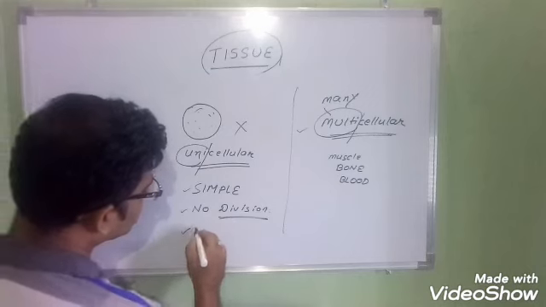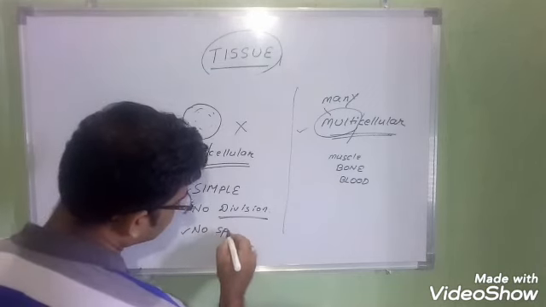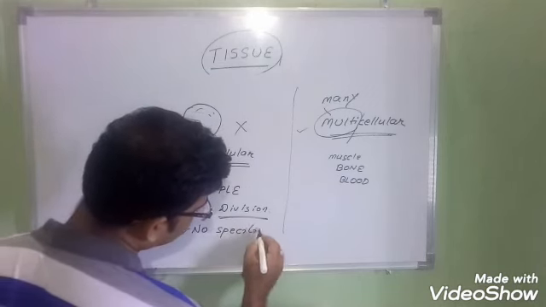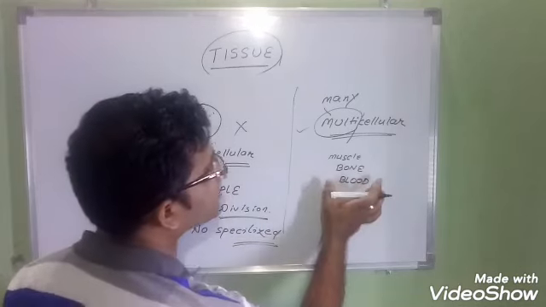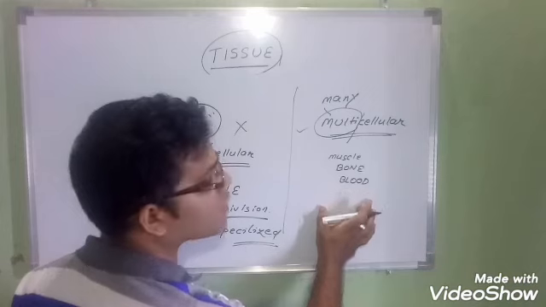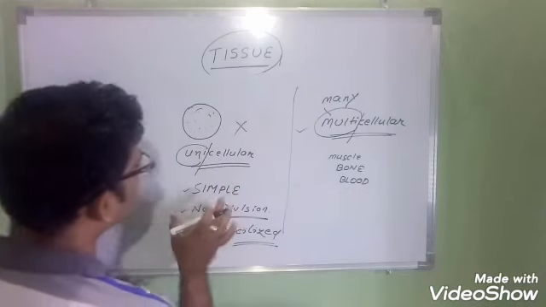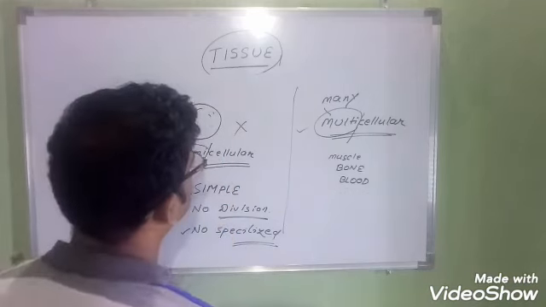There is no division. No specialized tissue is there. No specialized cell is found there. Special cells are found in multicellular organisms. Understood or not? So this is known as the unicell. This is the multicell.